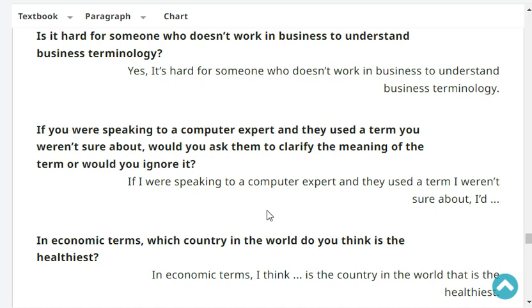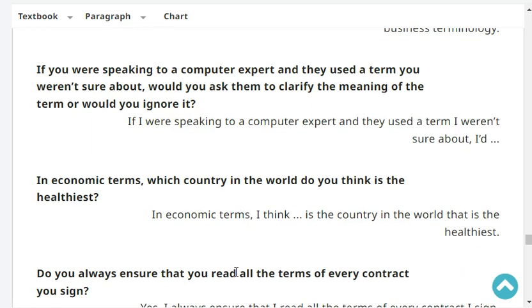If I were speaking to a computer expert and they used a term I weren't sure about, I'd ignore it. Very good. In economic terms, which country in the world do you think is the healthiest? Good terms.